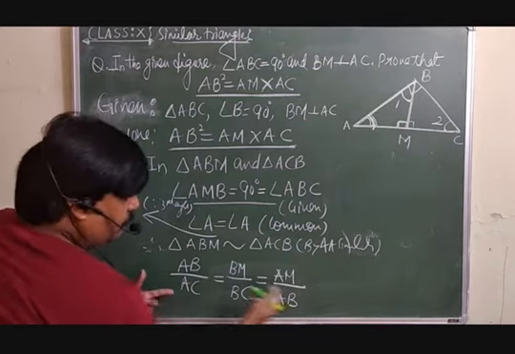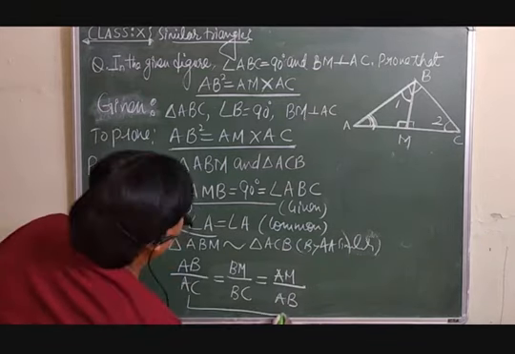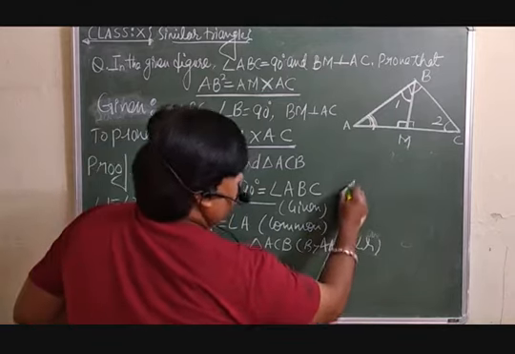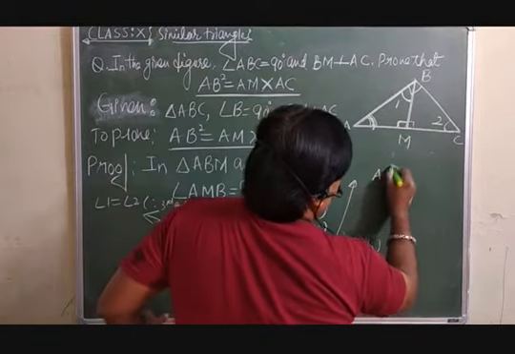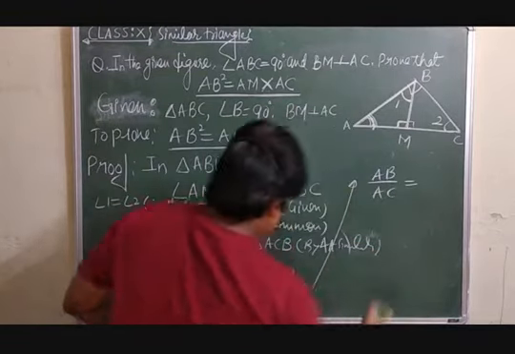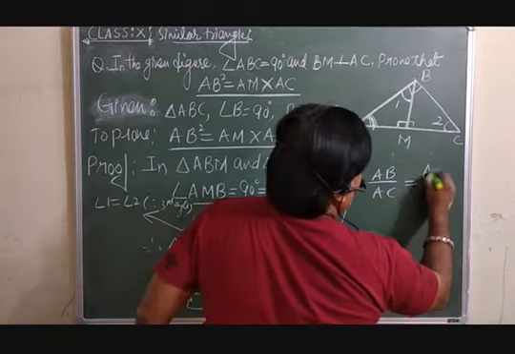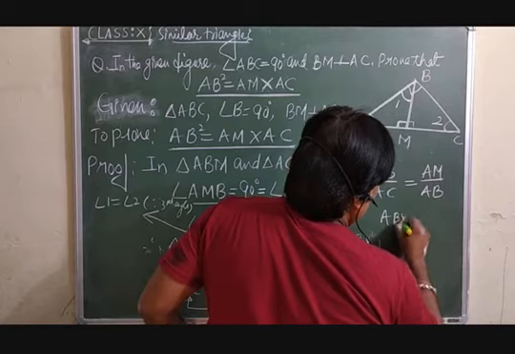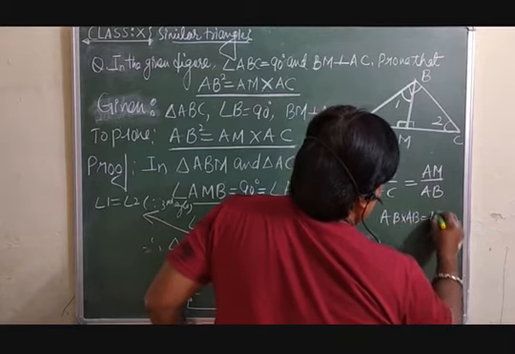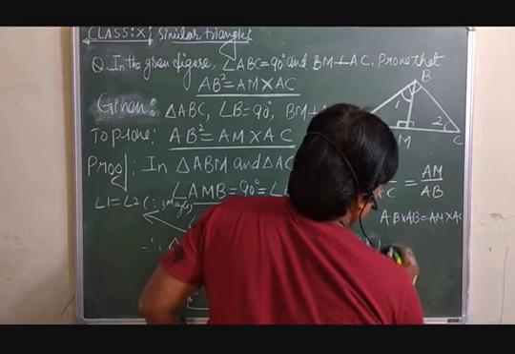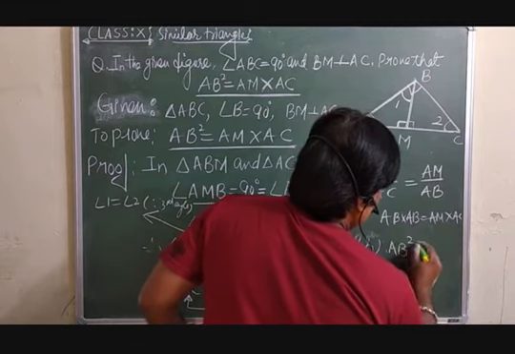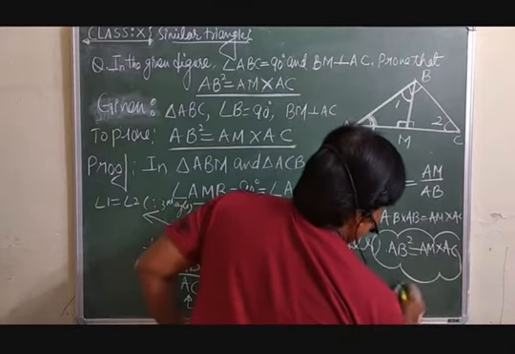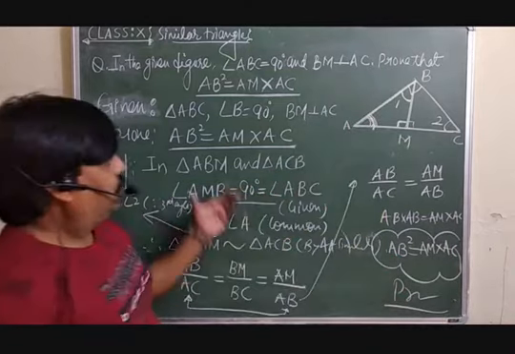But after this, just see. Now take these two. So what you will get is AB over AC, which is what we require, equal to AM over AB. You can do the cross multiplication. So AB into AB is equal to AM into AC. Therefore you can say AB square is equal to AM into AC, which you wanted to prove. This is your proof. So have a look.